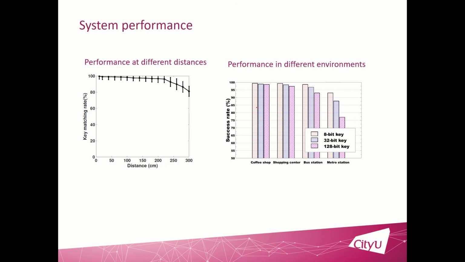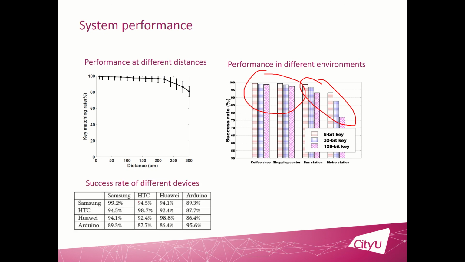And this graph shows the success rate in different environments: the coffee shop, shopping center, bus station, and the metro station. And we can see for the coffee shop and the shopping center, we can achieve a very high success rate. But for the bus station and the metro station, the success rate drops. This is because there is more noise in the bus station and the metro station.